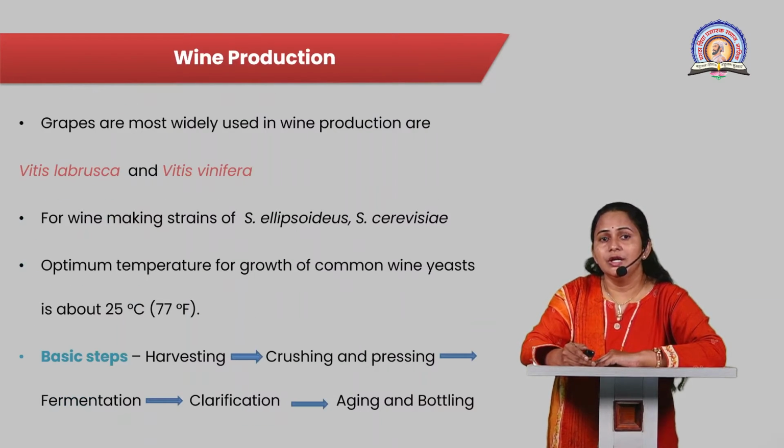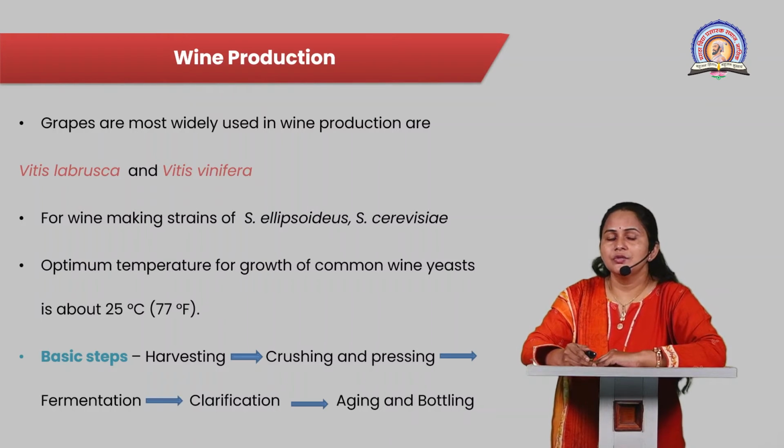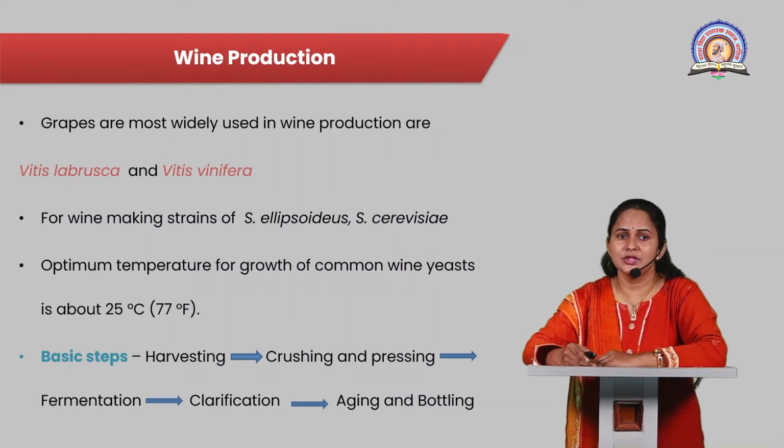Now turning to the actual wine production process. Wine production starts with the grapes. These grapes are most widely used in wine production. Different types of varieties are there, in which Vitis labrusca and Vitis vinifera are generally used for the winemaking process.